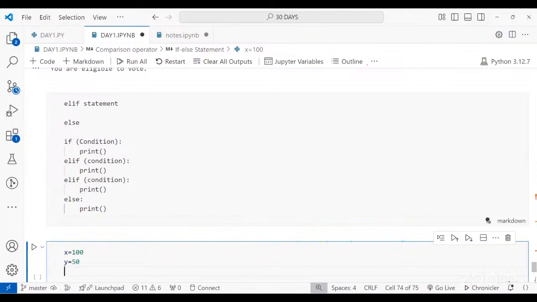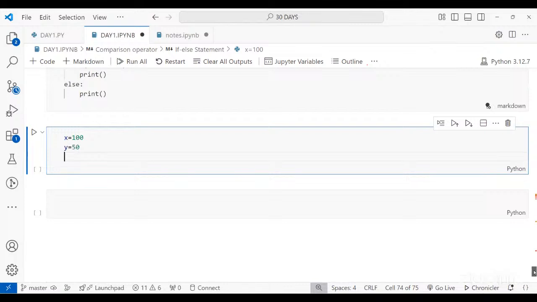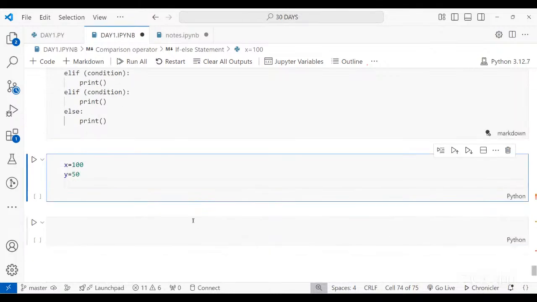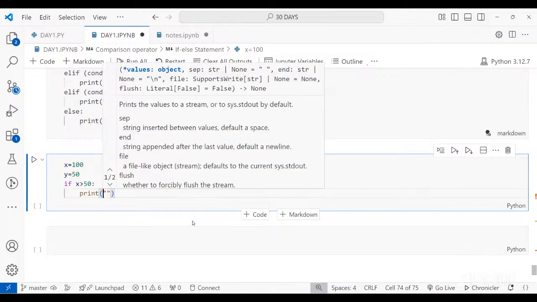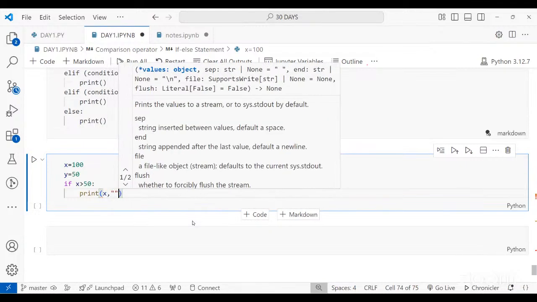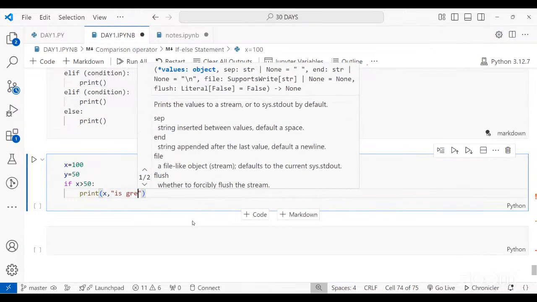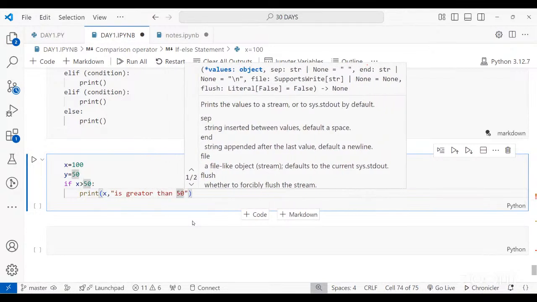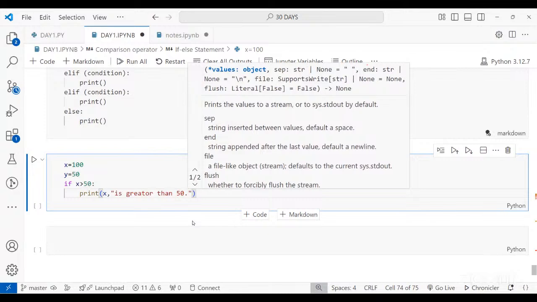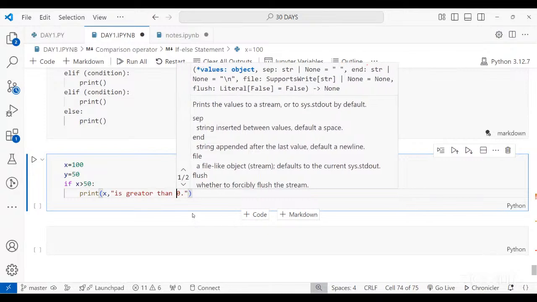Now let's say if x is greater than 50, print x is greater than 50. Now let's say 40.